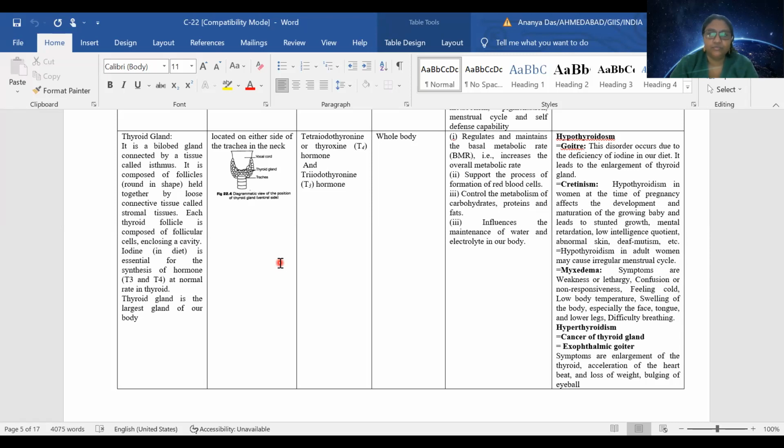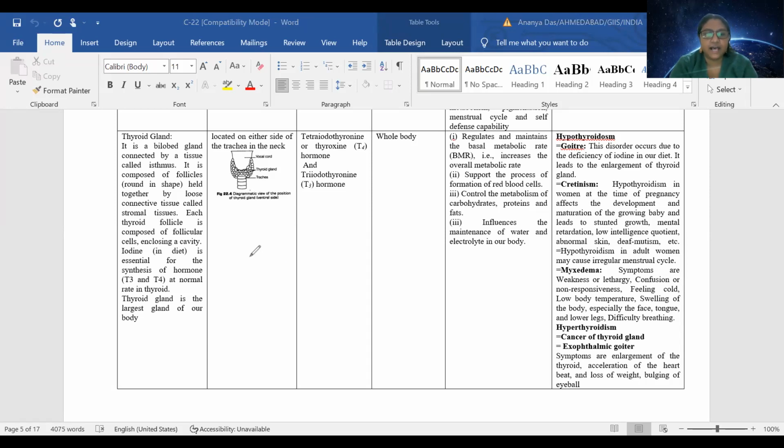Try and find out where you heard a similar word. So it is made up of small pouches which are called follicles, and these follicles are connected to each other via loose connective tissue, and this connective tissue is called stromal tissue. So how must they be looking?